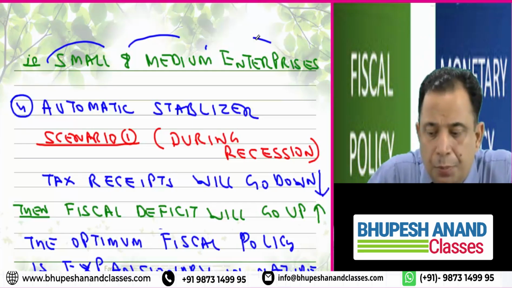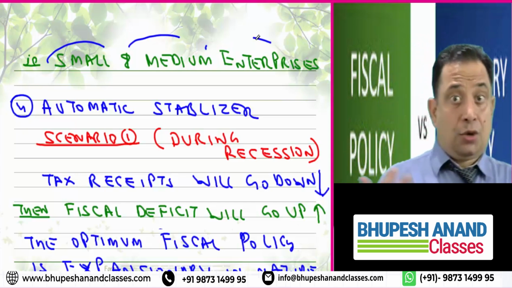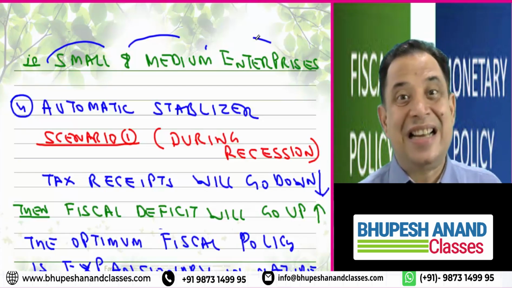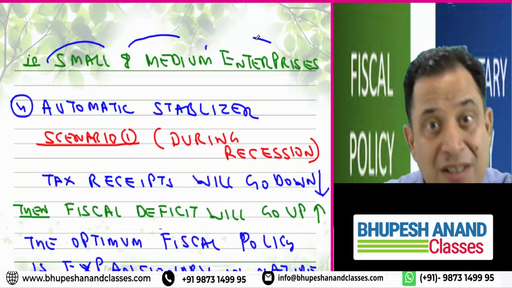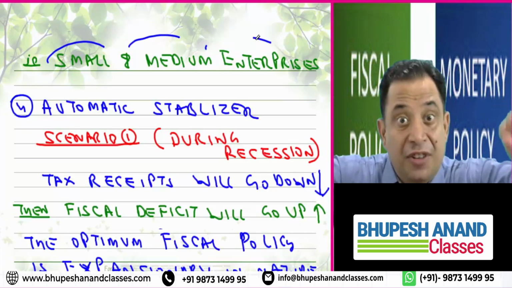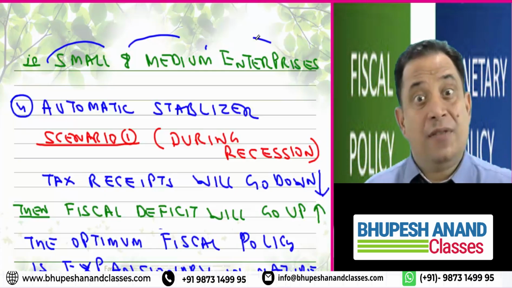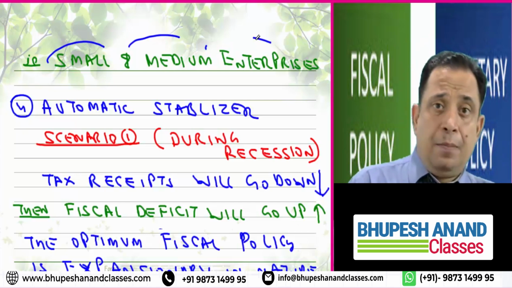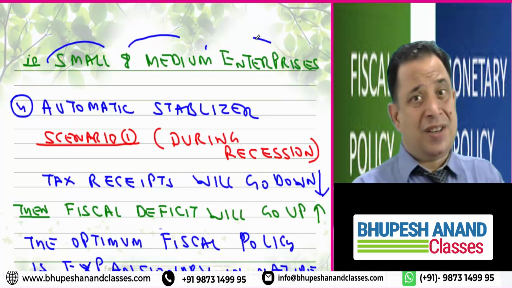Now the point is, in case of fiscal deficit, can you tell me what should be the optimum fiscal policy? Whether it should be expansionary in nature or contractionary in nature. We have already discussed in monetary policy whether it is expansionary or contractionary. Again, fiscal policy can be of two types: expansionary and contractionary. Now, can you tell me when it will be expansionary? When government expenditure is more than government income, I will say that type of policy is expansionary in nature.